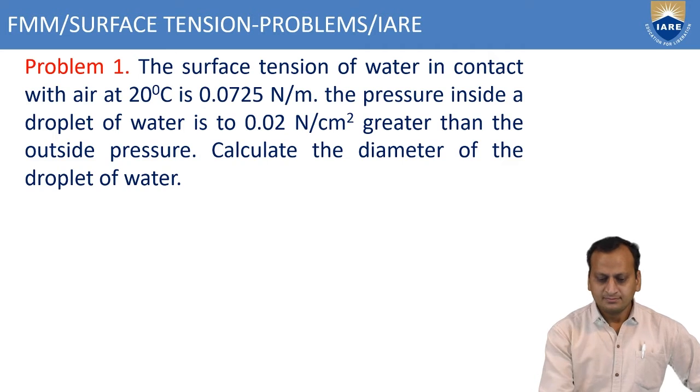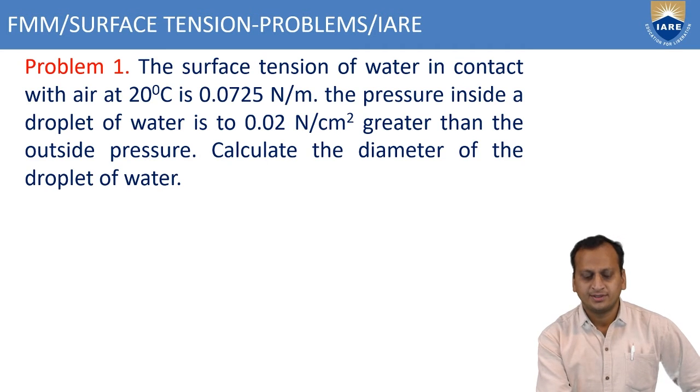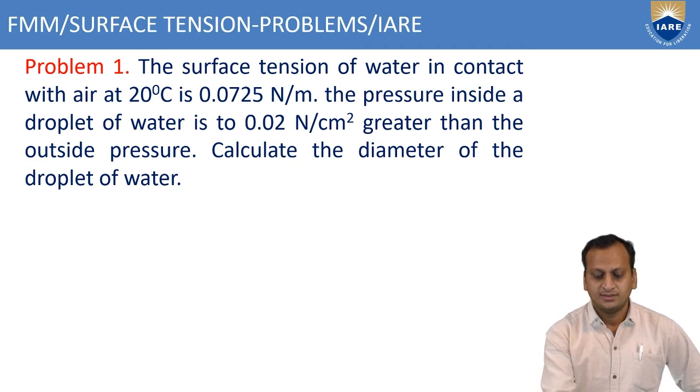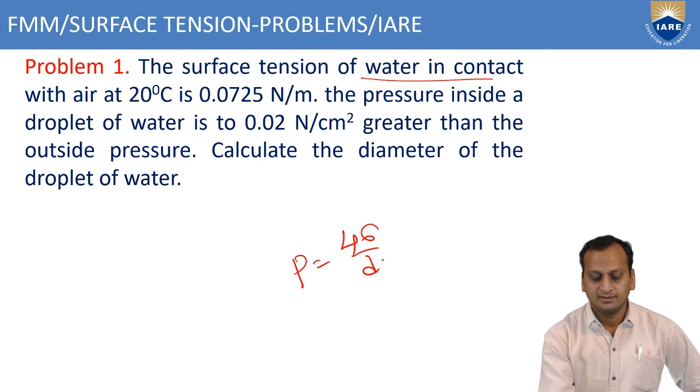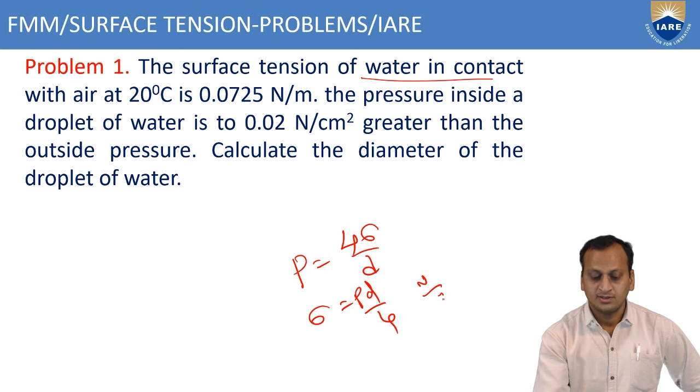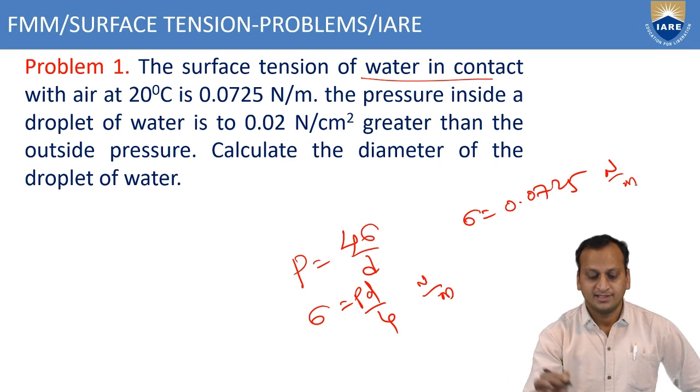So here, the surface tension in the case of a liquid droplet, the surface tension of water in contact with air. In a liquid droplet, the equation we have derived is P equals 4 sigma by D, or sigma equals PD by 4. So whatever you want, you can determine from this. Here surface tension is given as 0.0725, where sigma is 0.0725 Newton per meter in SI unit.